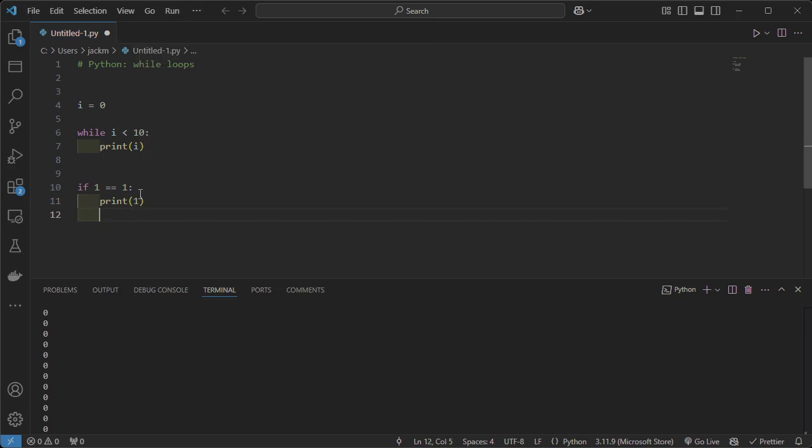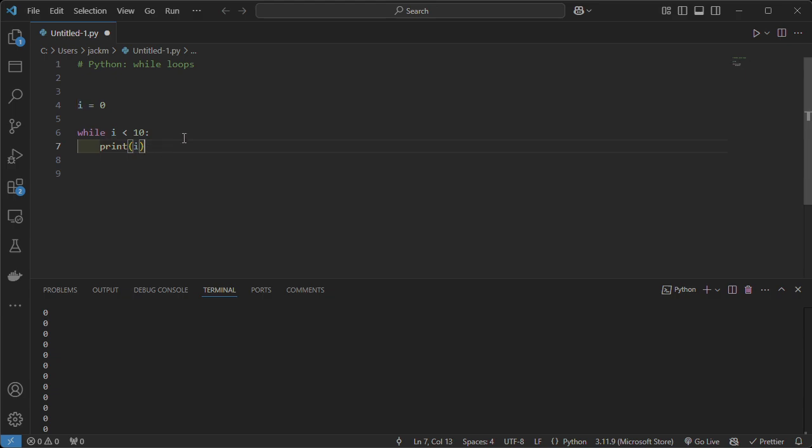This would run, because when we say if, we then give it a condition. Is the integer 1 equal to the integer 1? Yes, it is, so we'll run this code and it would print 1. It's the exact same situation here. Since i, the integer 0, is smaller than 10, this is running.